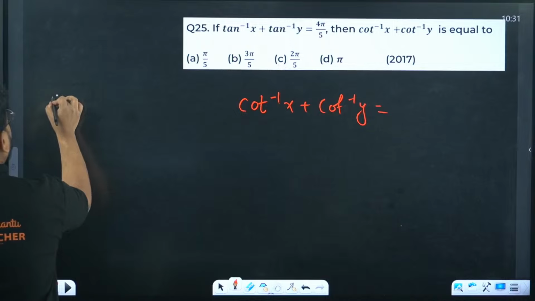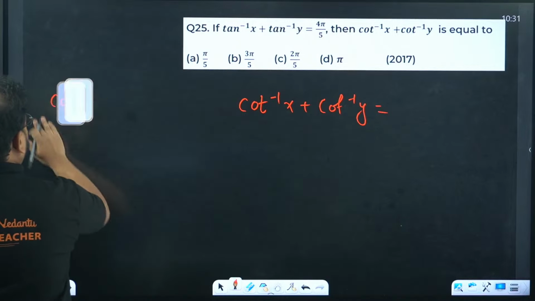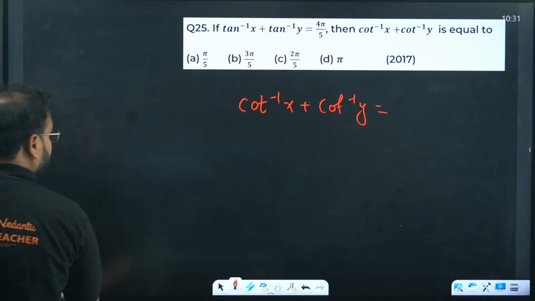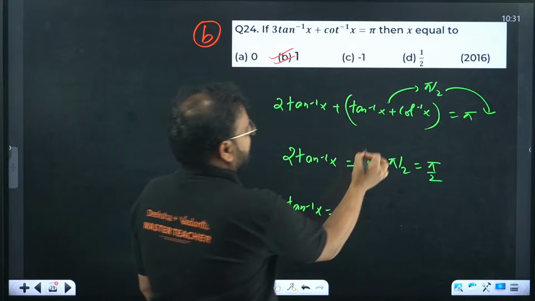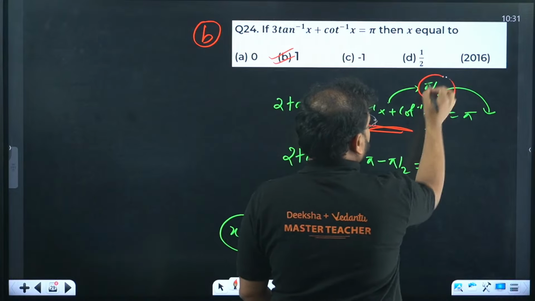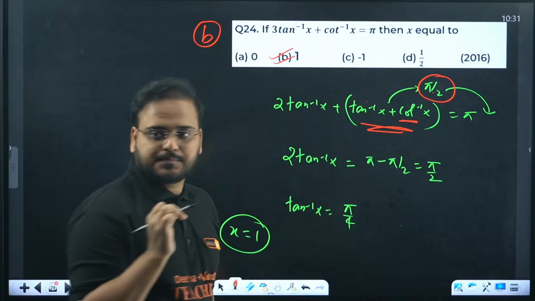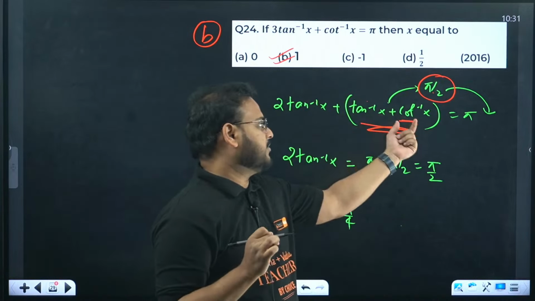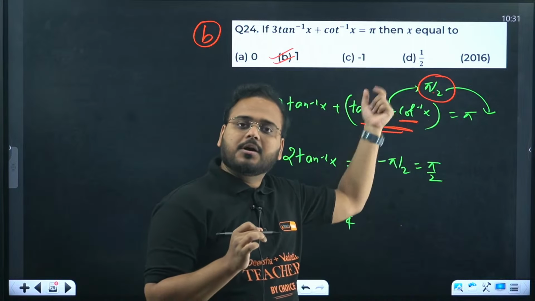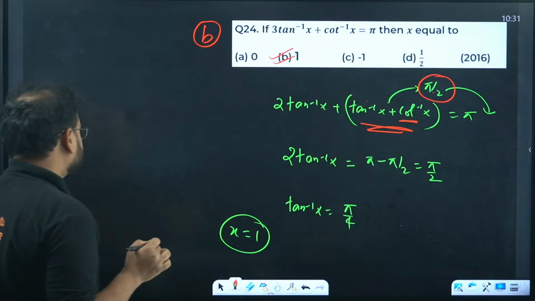I can show from here, no? Previous one. This value is pi by 2, sir. It means cot inverse of x will be what, sir? Pi by 2 minus tan inverse of x. If tan inverse plus cot inverse is pi by 2, then cot inverse is pi by 2 minus tan inverse of x.